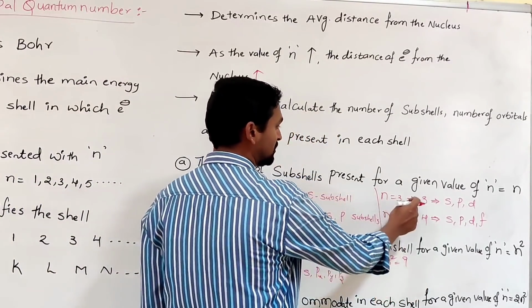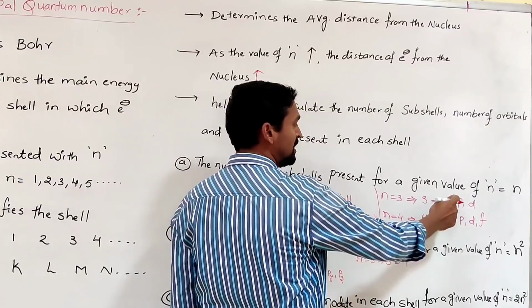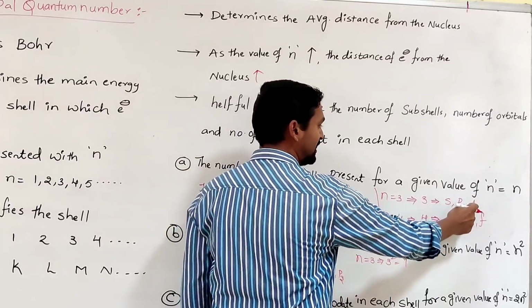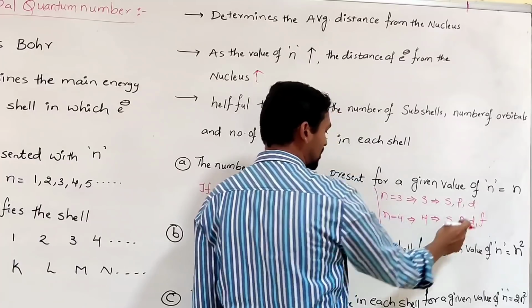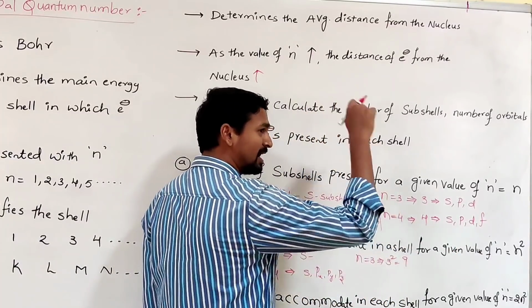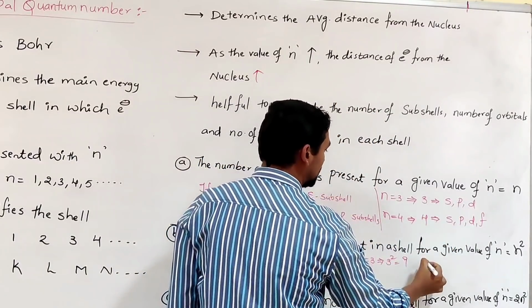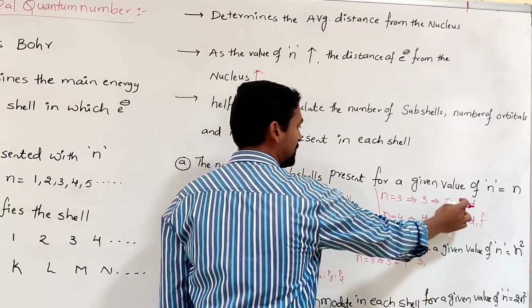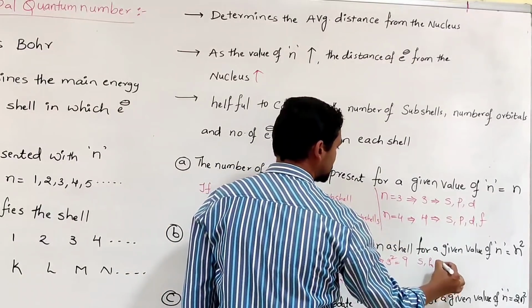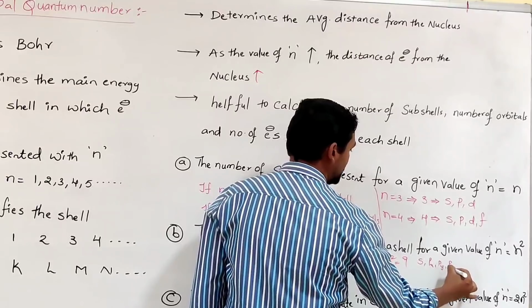So when n is equal to 3, how many subshells are possible? S subshell, P subshell, D subshell. In the 3 subshells, how many orbitals are present? 9 orbitals are present. In the S subshell, only 1 s orbital. In P subshell, px, py, pz.